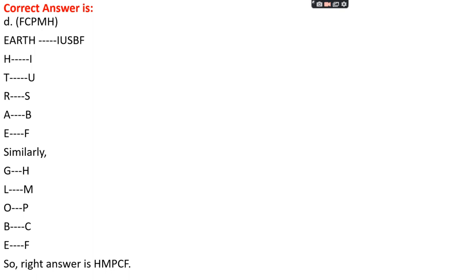Similarly, we apply the same coding pattern for globe too. For G, there is H. For L, there must be M. For O, P. For B, C. For E, F. Since the coding for each letter is the next letter ahead, and then the code is written from the backside, the right answer for globe must be HMPCF.